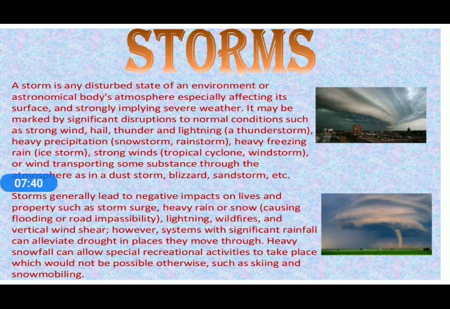Lightning, wildfires, and vertical wind shear. However, systems with significant rainfall can alleviate drought in the places they move through. Heavy snowfall can allow special recreational activities to take place which would not be possible otherwise, such as skiing and snowmobiling.